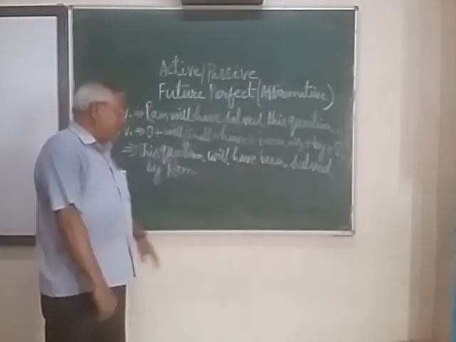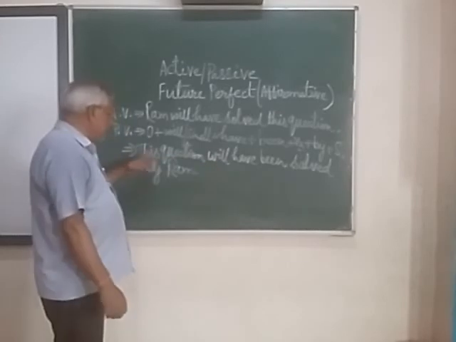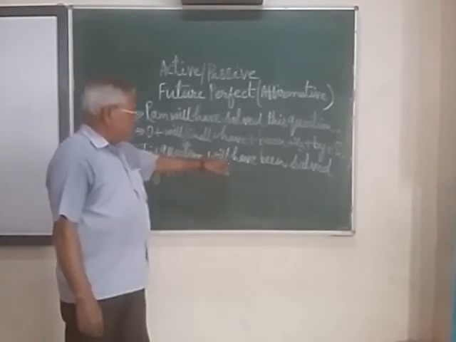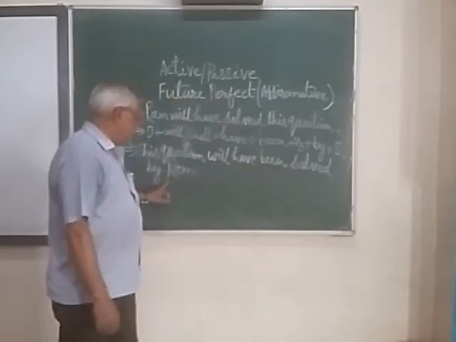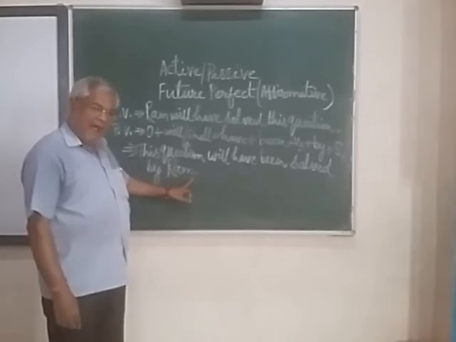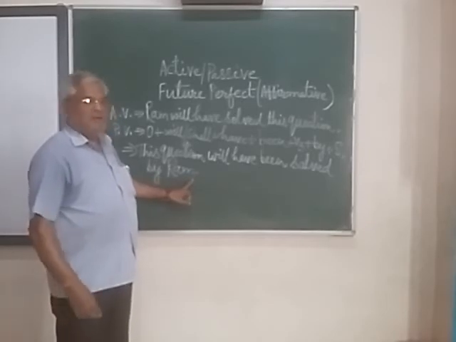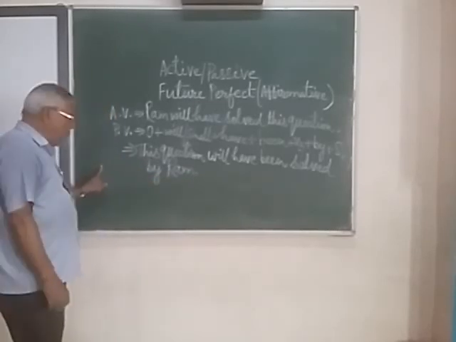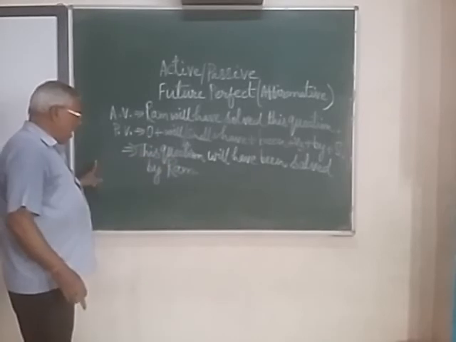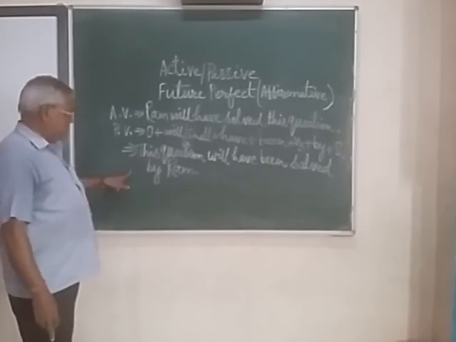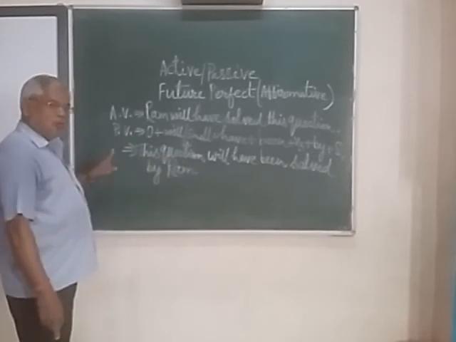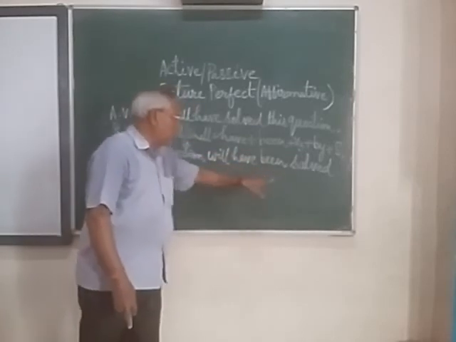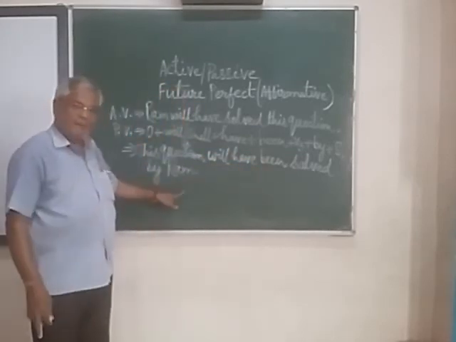What about the interrogative sentence? For a yes or no question, will should be written first: Will this question have been solved by Ram? And if you are applying a WH question, for example how, then how should be written first, and then the helping verb: How will this question have been solved by Ram?